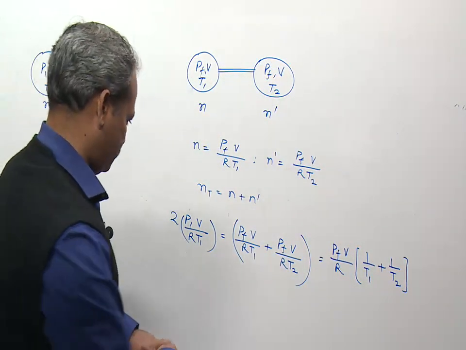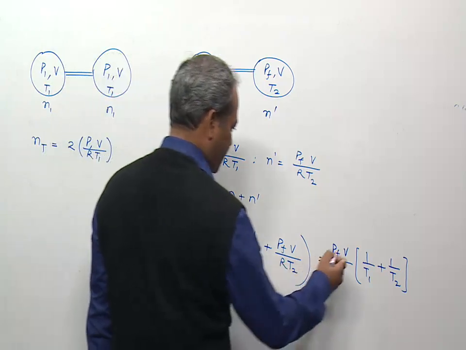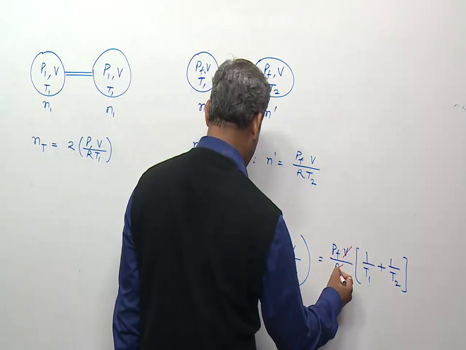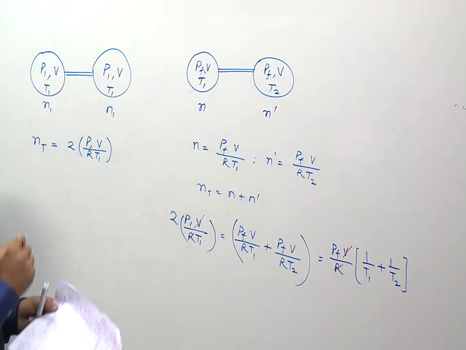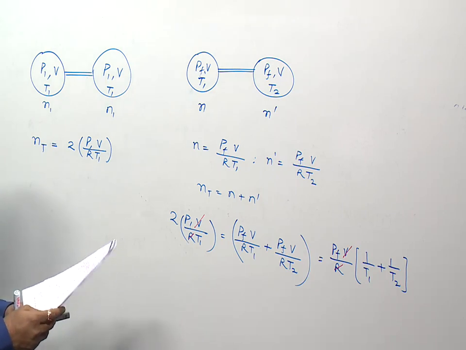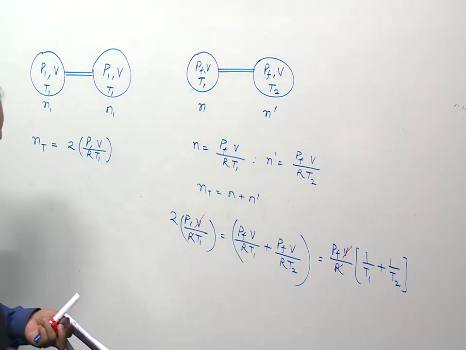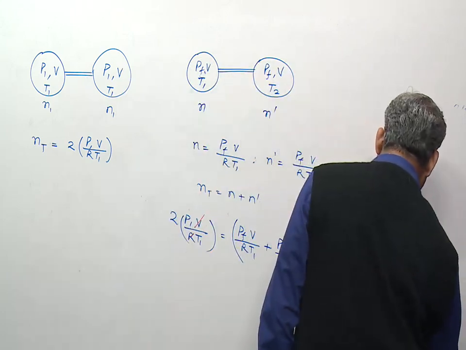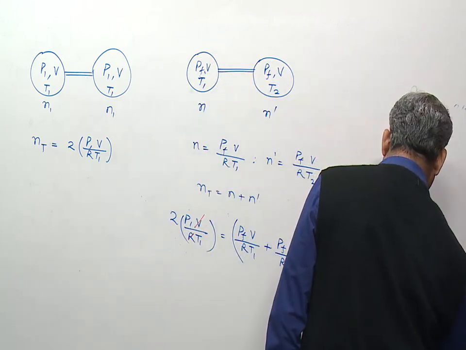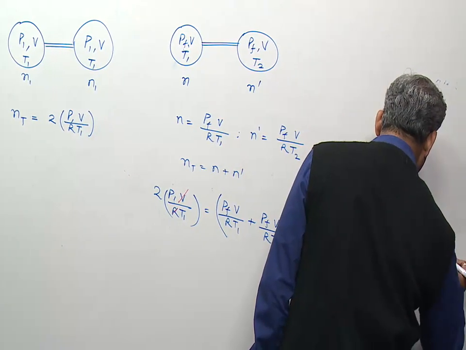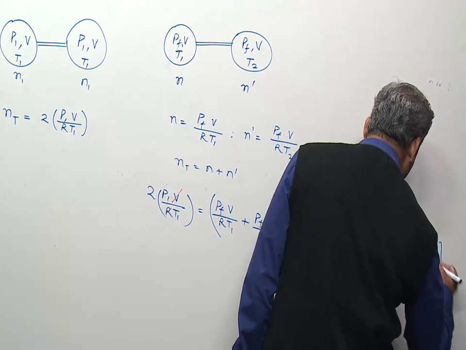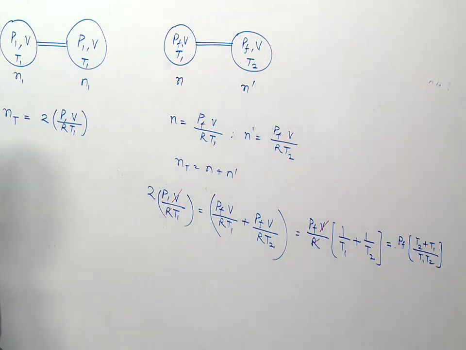The volume is the same, so this V and this V will cancel out. This R and this R will cancel out. We have to find out the value of final pressure, so we can write this as P final into T2 plus T1 upon T1 T2.